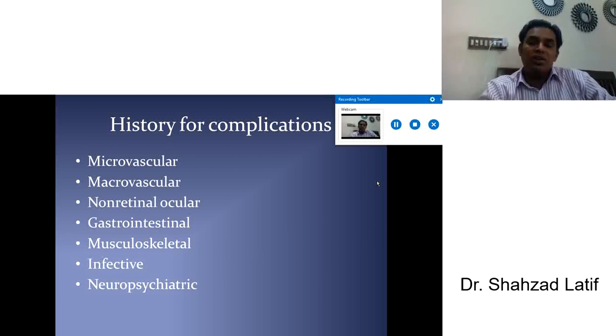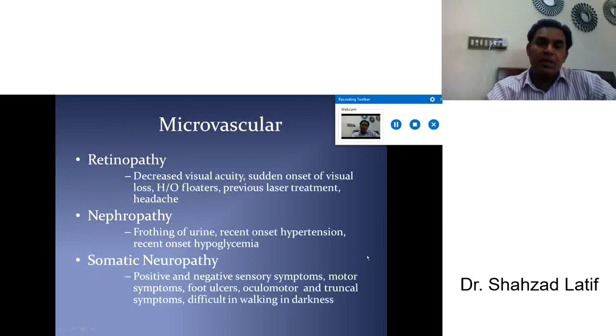That may be a complication of diabetes, poor control of glycemia, or poor monitoring of diabetes. So it should be at your fingertips. If a patient gives a history of diabetes, never forget to cover all these aspects when taking the history.